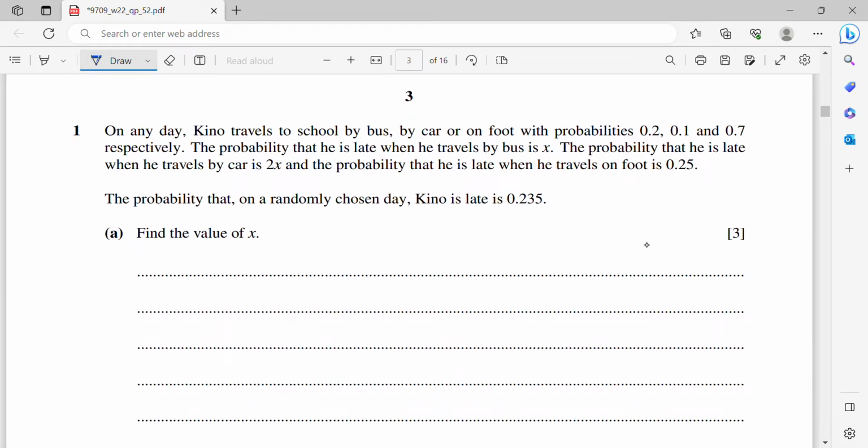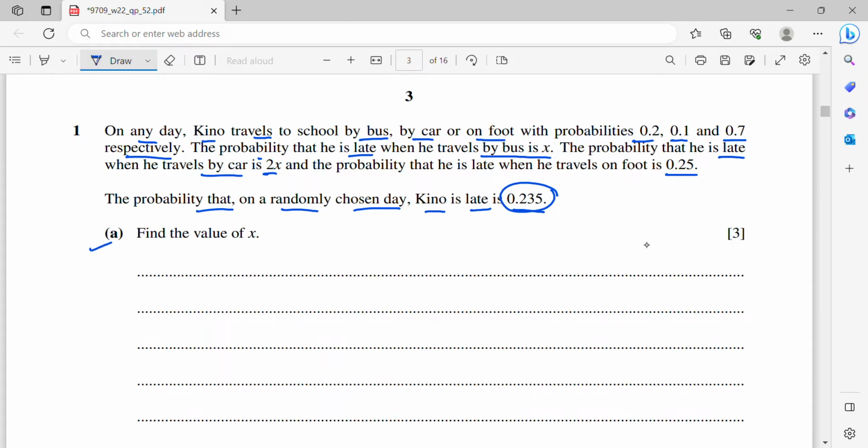Question 1. On any day, Kino travels to school by bus, by car, or on foot, with probabilities 0.2, 0.1, and 0.7 respectively. The probability that he is late when he travels by bus is x. The probability that he is late when he travels by car is 2x, and the probability that he is late when he travels on foot is 0.25. Now, the probability that on a randomly chosen day, Kino is late is 0.235. That means this is the general probability. Now A, find the value of x.